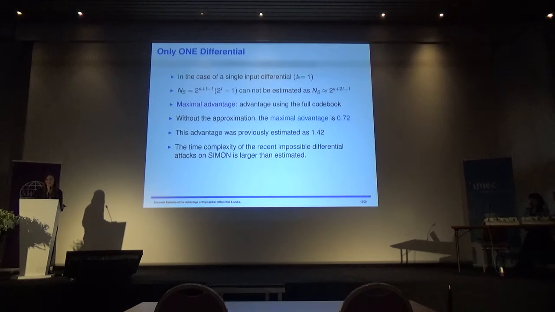However, when t is not equal to 1, this approximation is not good at all, because there's a big difference between the two values, and this has an impact on how people estimated the advantage. Celine proved that for all actual approximations the maximal advantage is 72, but this advantage was previously estimated as 142, and this is exactly because people made this approximation.